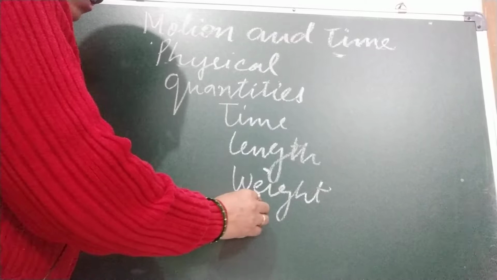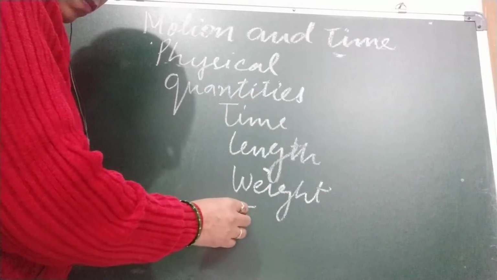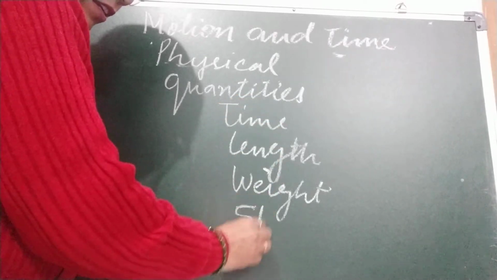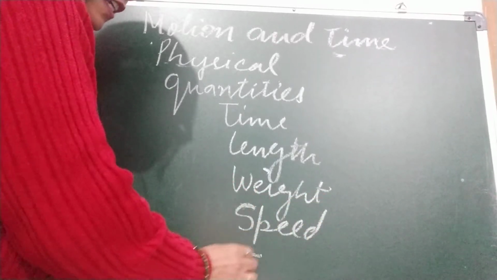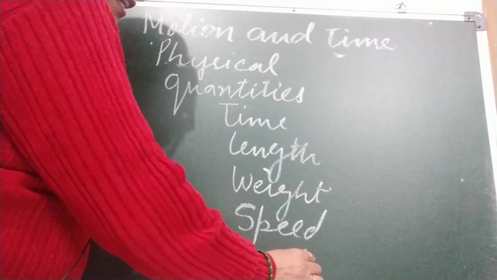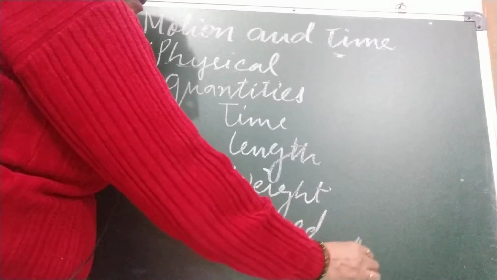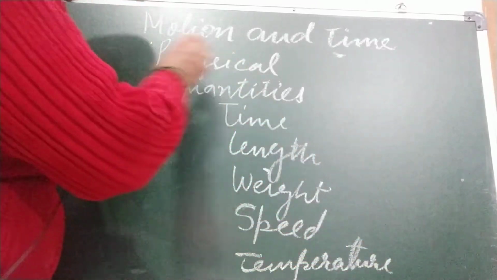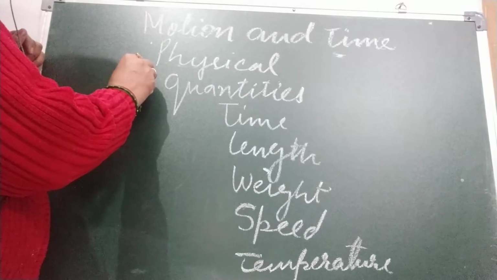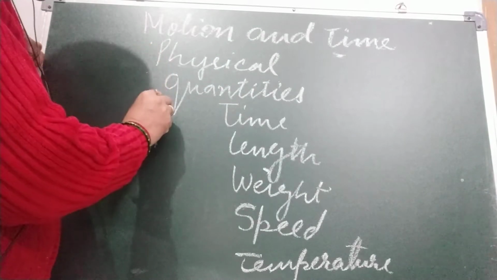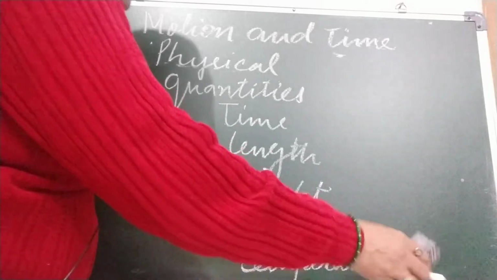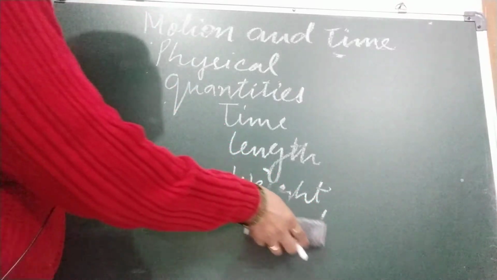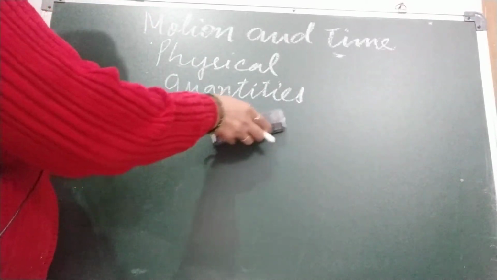We measure speed, temperature. So all these quantities are what? Physical quantities. Okay, is this clear? The quantities which we measure are called physical quantities. Time, length, weight, speed, temperature we can measure. So all these quantities are called physical quantities.